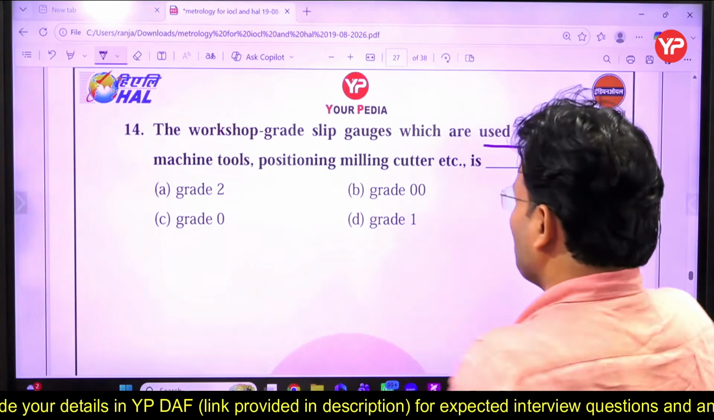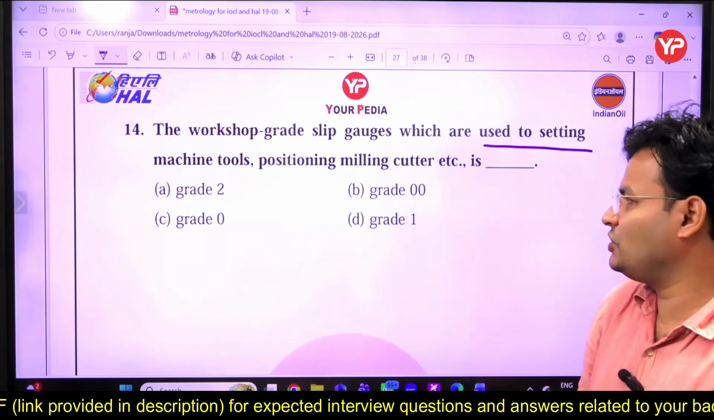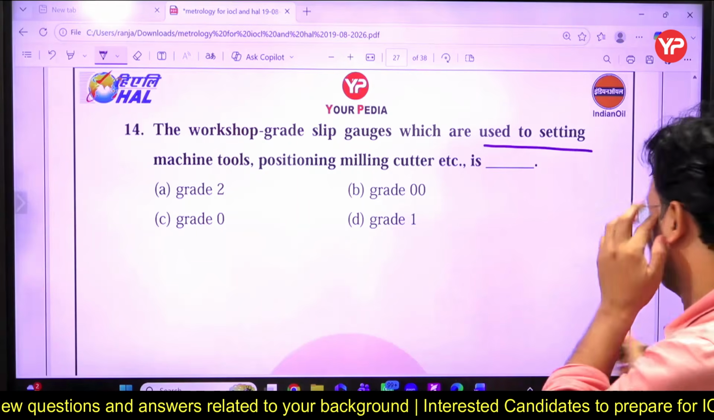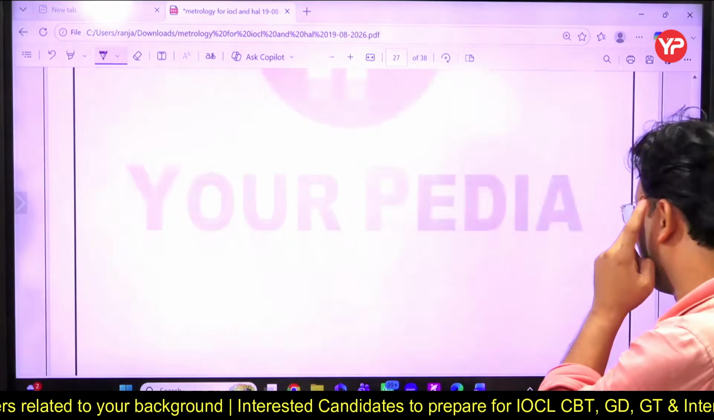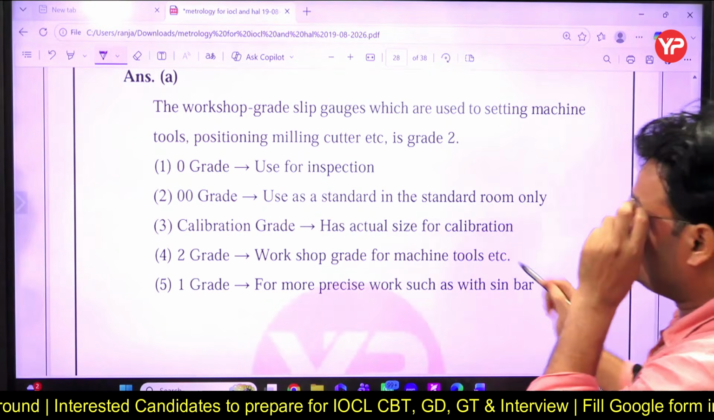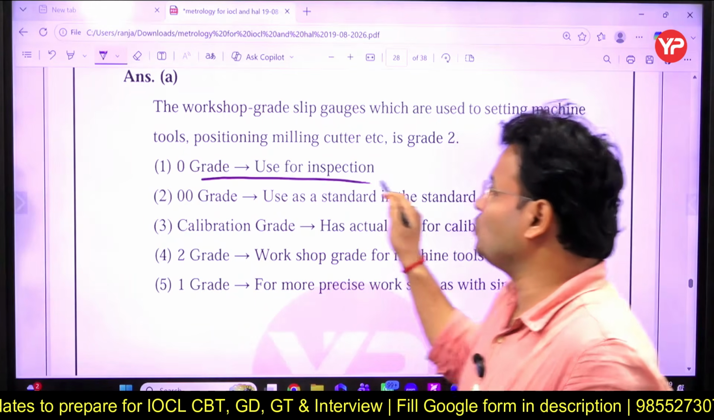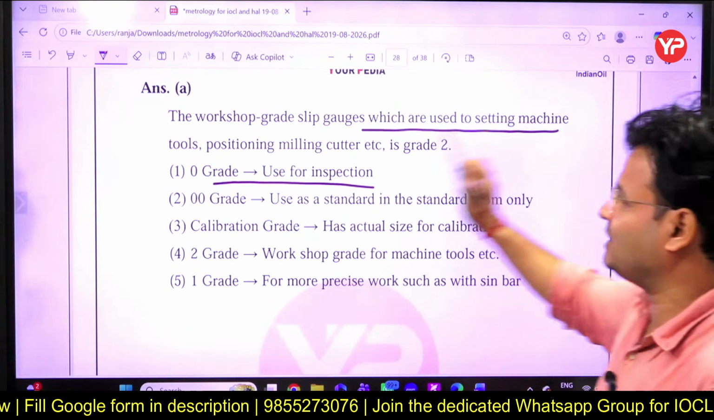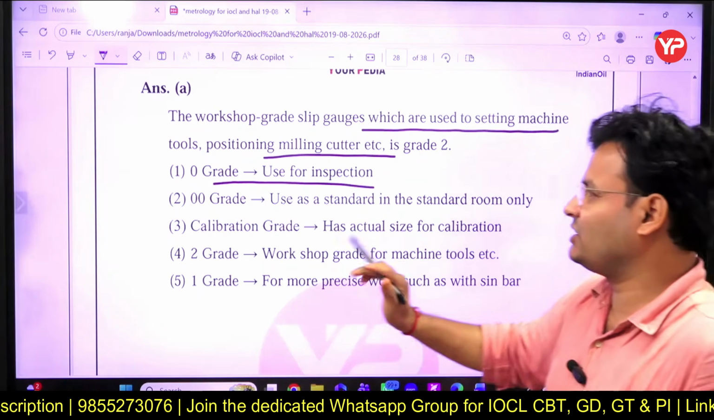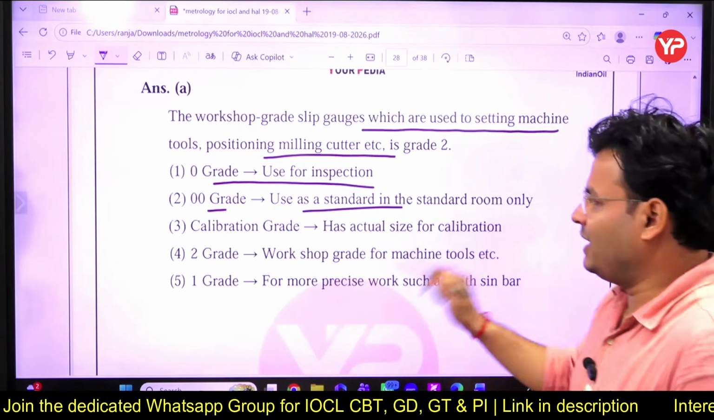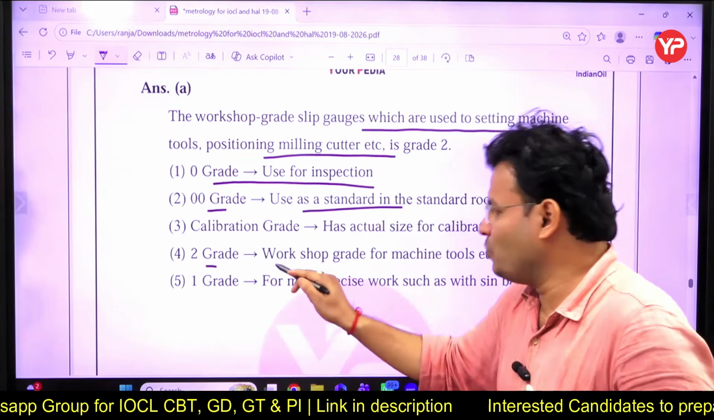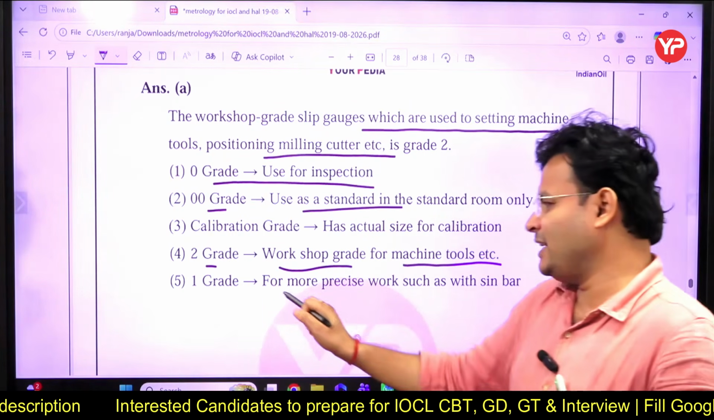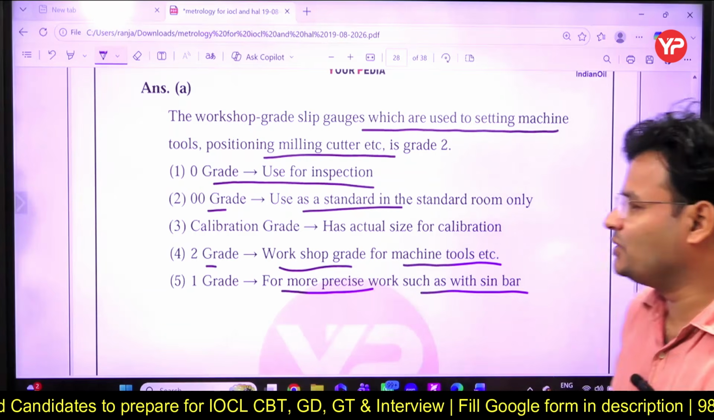याद है किसी को ये? ग्रेड 01, ग्रेड 2, ग्रेड 0, ग्रेड 1, IT international tolerance, that अपने रिकॉर्डिंग वाला क्लास बिल्कुल नहीं किया मतलब. You know, 0 grade used for the inspection. The workshop grade slip gauge which are used for setting the machine tool, positioning cutter, etc. See, 0 grade है ना. अगर मैं बात करूं grade 2, वर्कशॉप ग्रेड और मशीन टूल, इसके लिए आप ग्रेड 2 यूज करते हो. Grade 1 for more precise work such as with a sine bar.